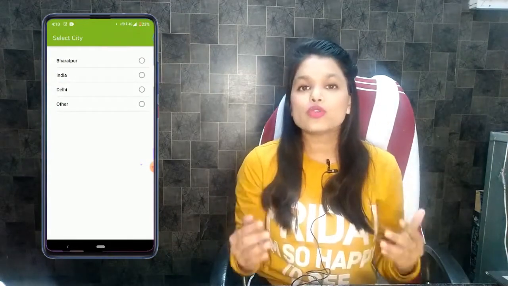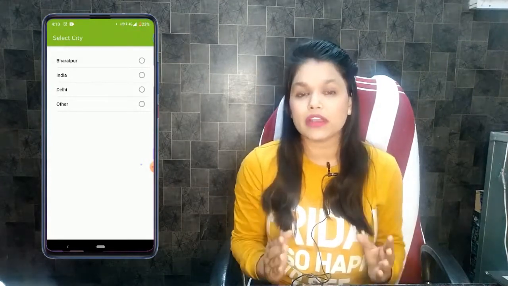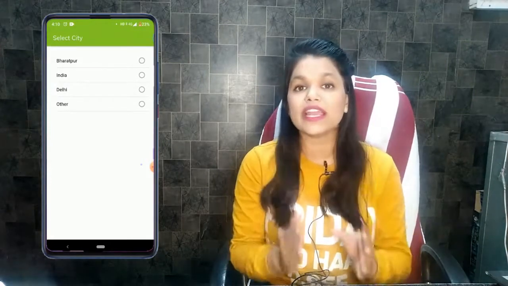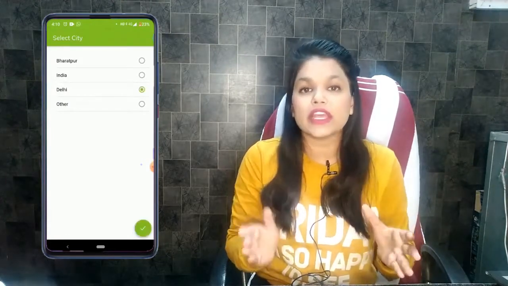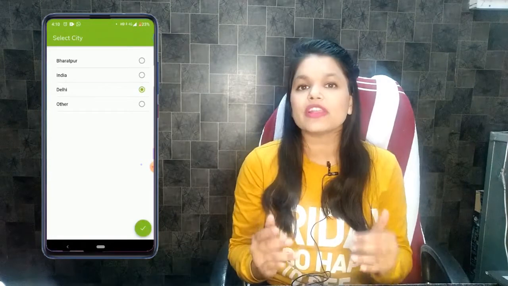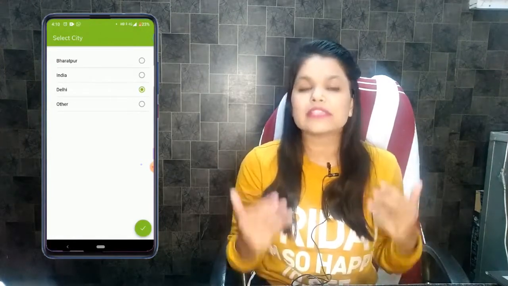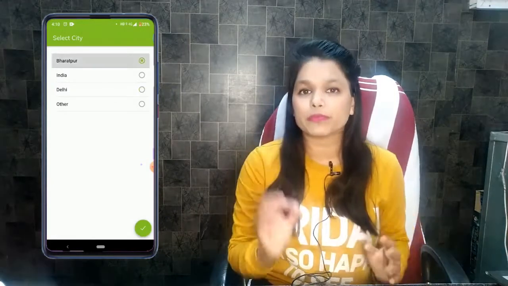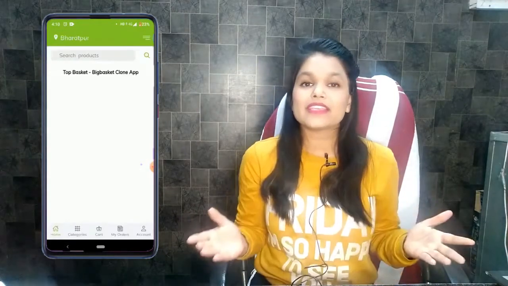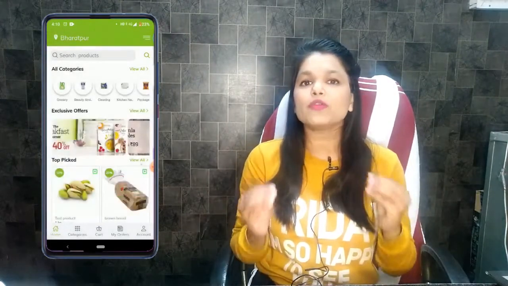And now choose location. In TopBasket, it shows you products from the nearby seller. So for example, if you choose Delhi location, it will show you products and sellers available in Delhi. So by using an application like TopBasket, you can order from your nearby sellers and sellers can receive that order. So now let's click on Bharatpur. And yeah, this is the home page of TopBasket. As you can see, this is similar to BigBasket.